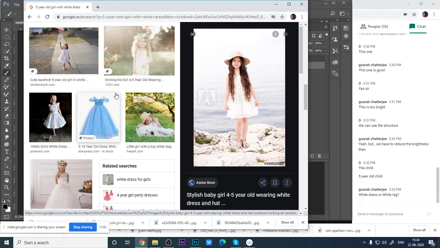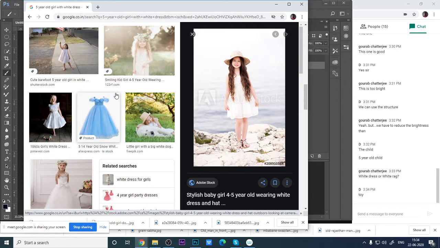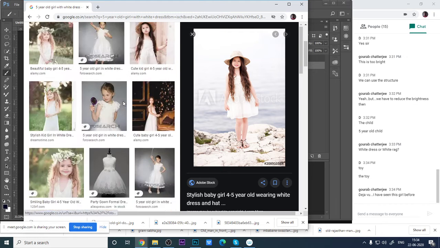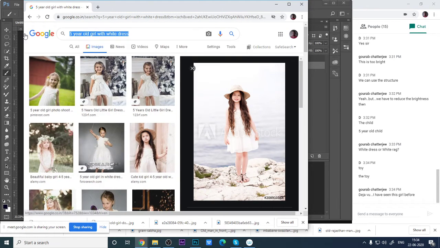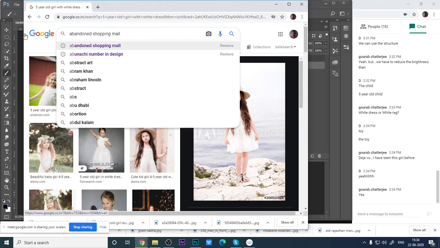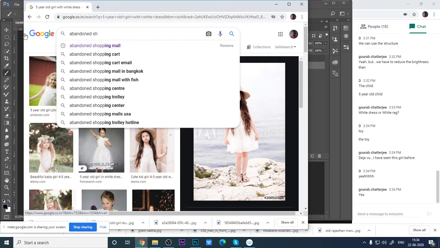We have already researched. Is there anything more we have to research from this particular sentence that I told you previously? I think that's enough, right? Oh yes, it's the toy. Not only a toy, an abandoned toy shop, right? Abandoned toy shop.